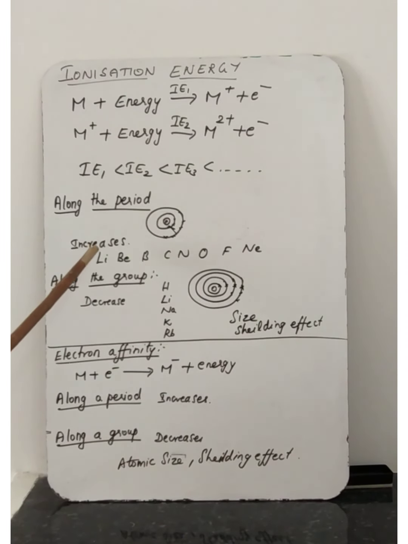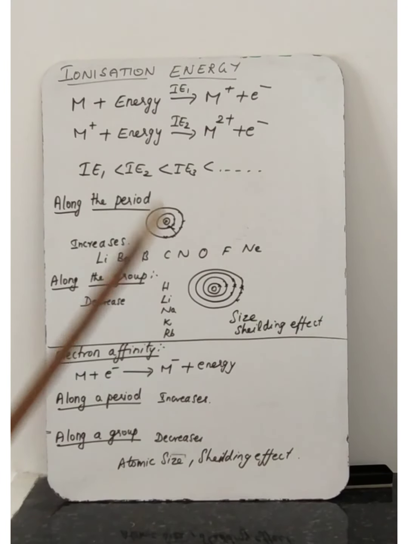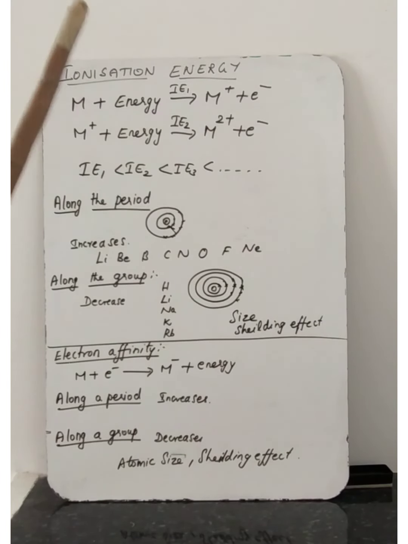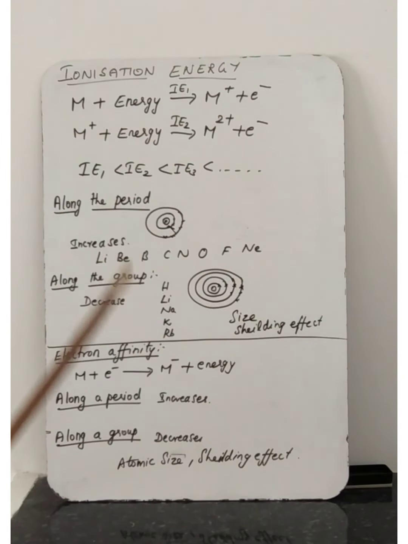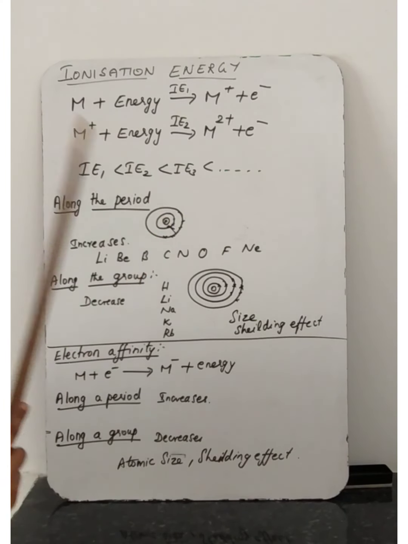Ionization energy increases because of the increase of nuclear charge. What is meant by nuclear charge? Protons present inside the nucleus.